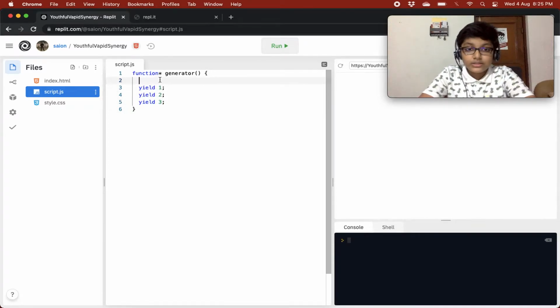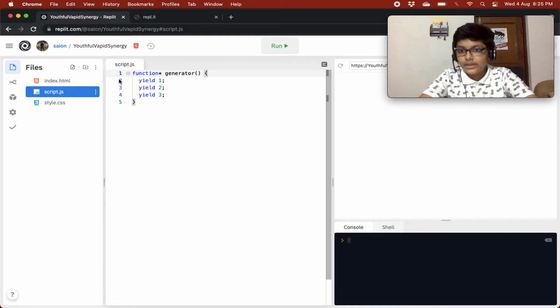So basically this is what a generator function does. Yield basically returns a value. Next time you invoke the generator function, it will return this value, and the next time you invoke the generator function, it will return this value.